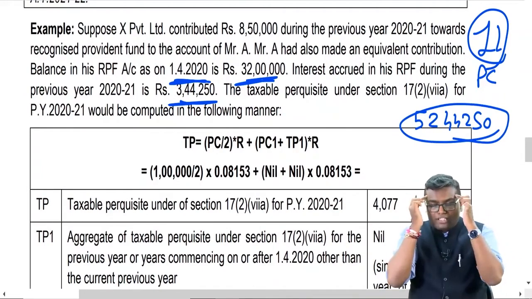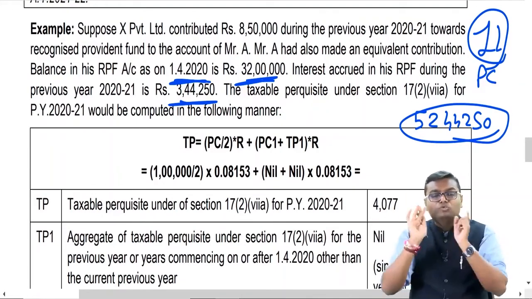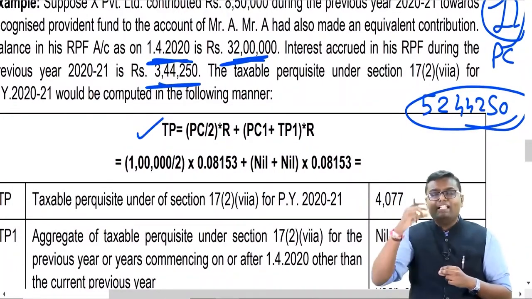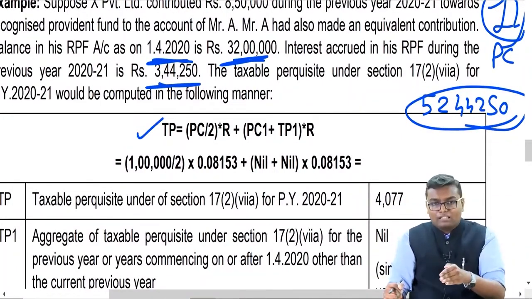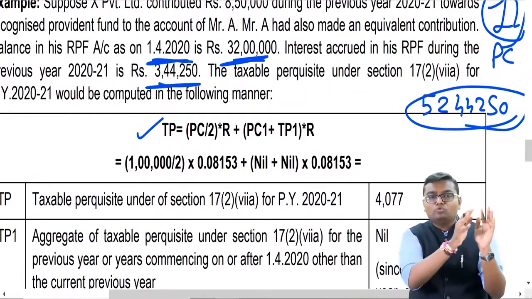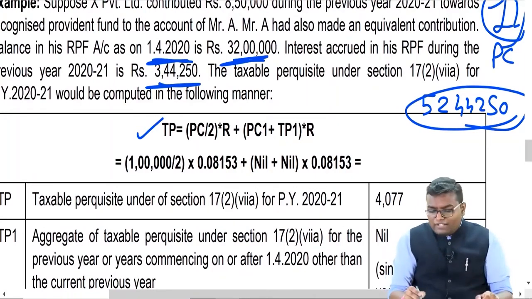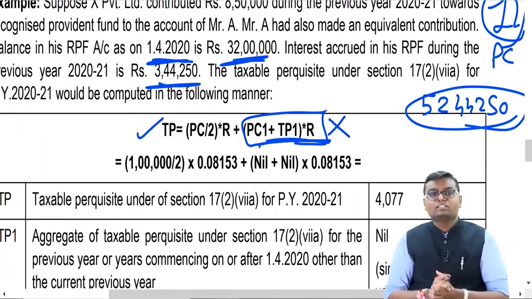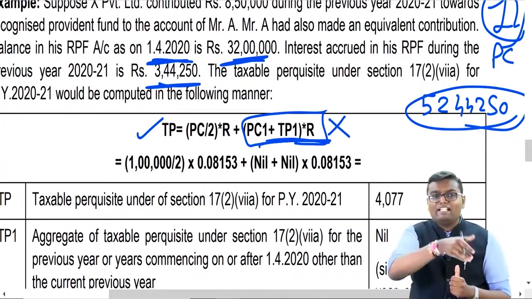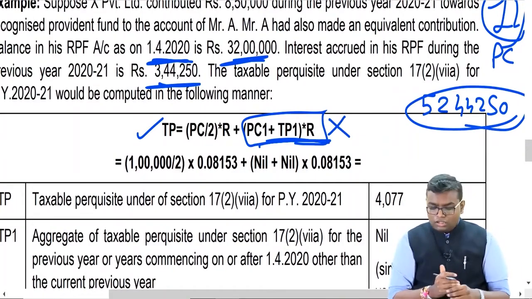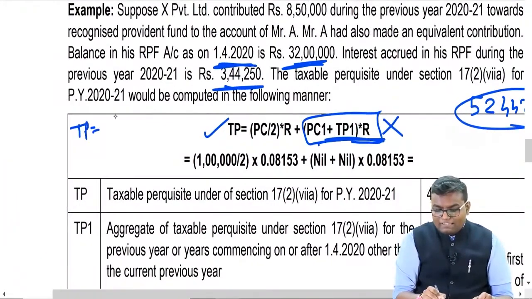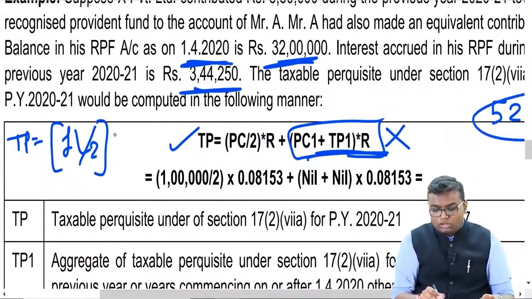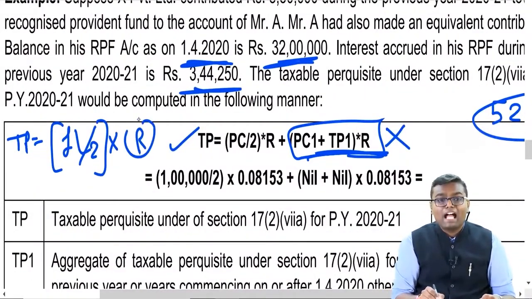Now, I already came to the conclusion that 1 lakh rupees of employer contribution is taxable. Now what I have to find? How much is interest component belonging to that? So for that what I will do? I will use the formula TP is equal to PC divided by 2 into R plus PC1 plus TP1 into R. Whether for 2021 this point will be applicable? No, because up to last year nothing was taxable, forget that. We are only supposed to focus on PC divided by 2 into R. We are supposed to find TP. PC we already know 1 lakh rupees, that is over and above 750. Divide by 2. The only thing which is pending is multiply by R.